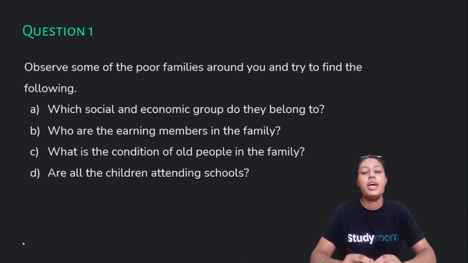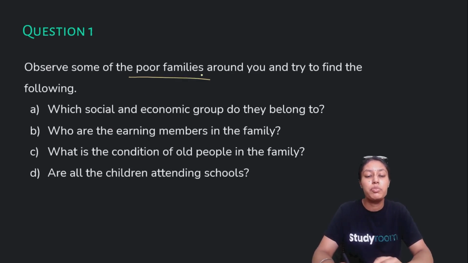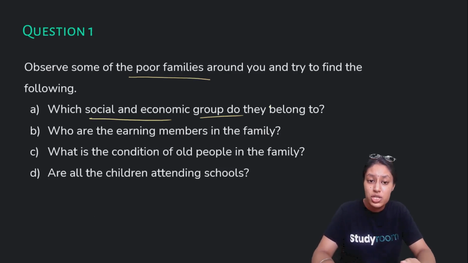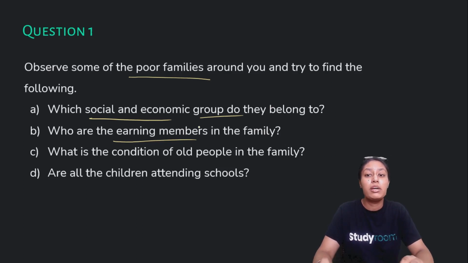Now, here are a few observational questions that you have to observe around you and find out. Observe poor families around you and find out these things about them. Which social or economic group do they belong to? Do they belong to a socially backward group, or an economically backward group? Who is the earning member in the family, and how many people does that member's salary support?